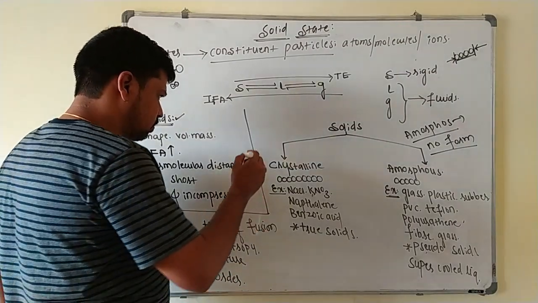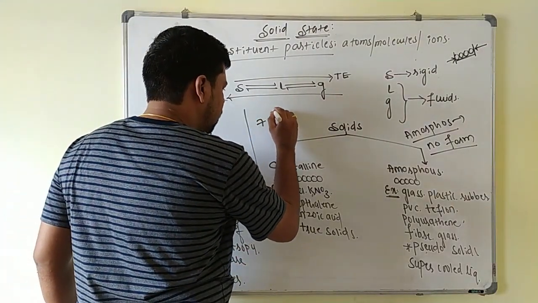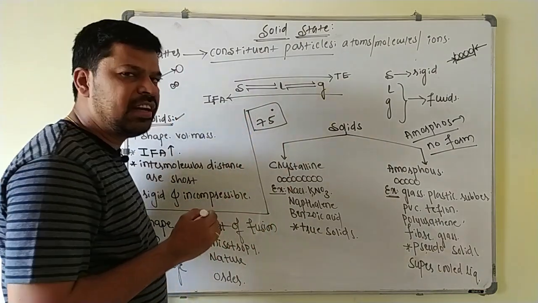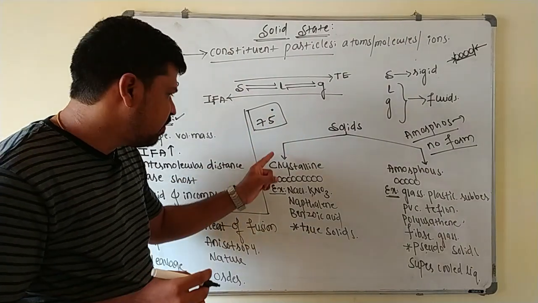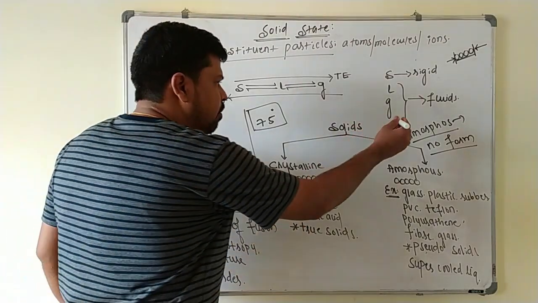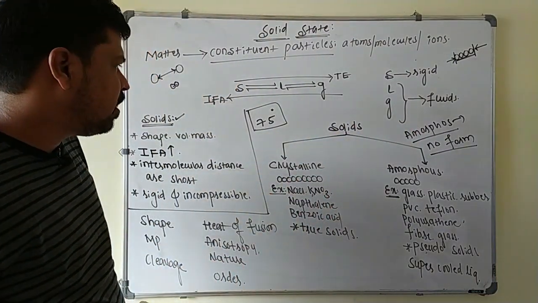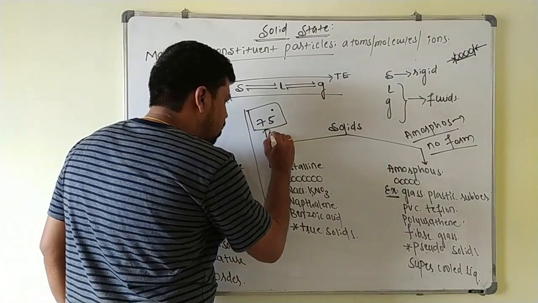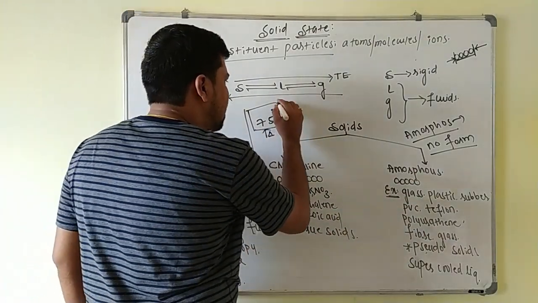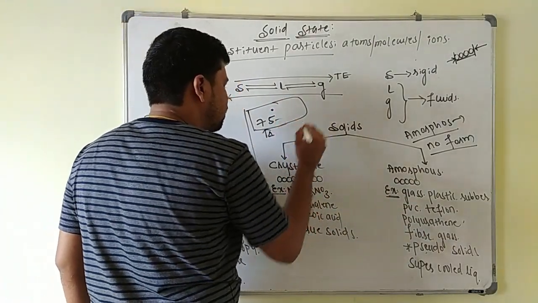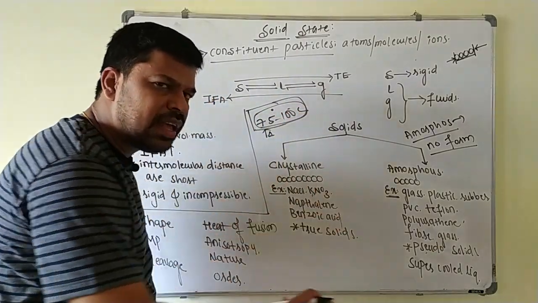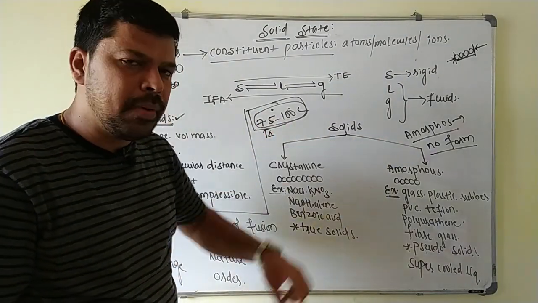For example, if I say the melting point of the crystalline solid is 75 degrees Celsius, it means if you heat it, exactly at 75 degrees Celsius it will melt. But this is not the case in amorphous solids, because they do not have a sharp melting point. If you heat an amorphous solid, it will not melt at any sharp temperature. It will soften over a range of temperature. It may start melting at 75 degrees Celsius and go up to 100 degrees Celsius. Between these two, it will slowly melt, so they do not have a sharp melting point.